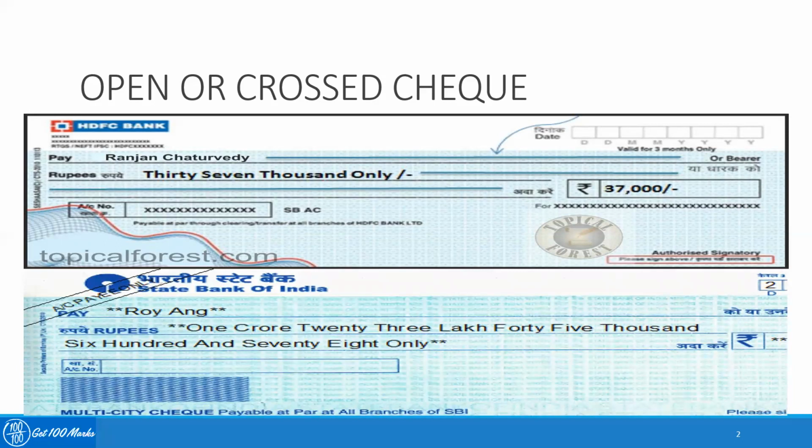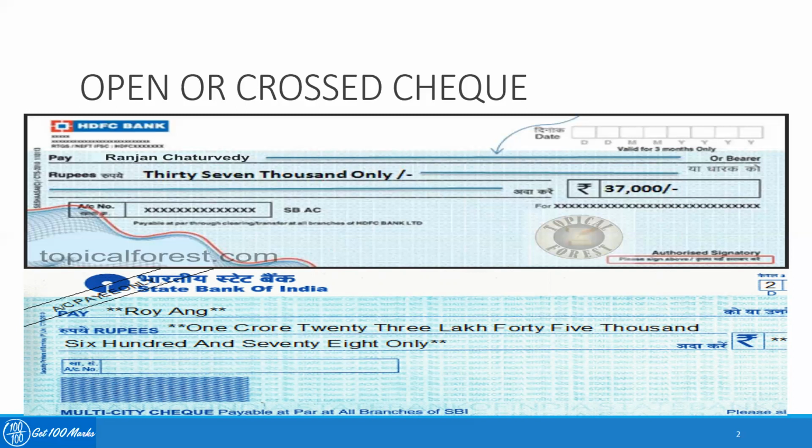But if it is a cross check, this is a case where the paying banker has to be extremely precautious while making the payment. So a banker has to verify whether the check is open or crossed. The banker should not be making the payment against a cross check at the counter. If the check is a crossed one, the banker should see whether it is generally crossed or specially crossed. If it is a general crossing, the holder must be asked to present the check through some banker and it should be paid to a banker. But if the check bears a special crossing, the banker should pay only the bank whose name is mentioned in the crossing.